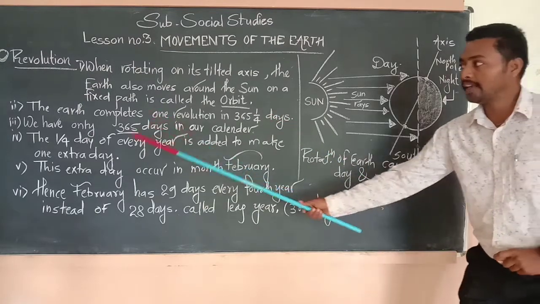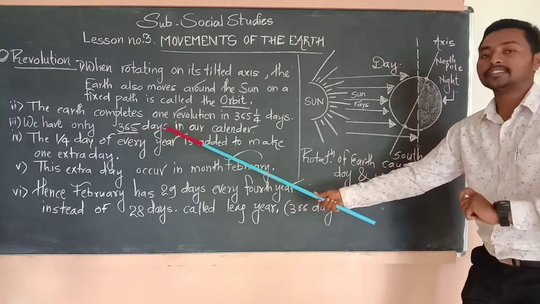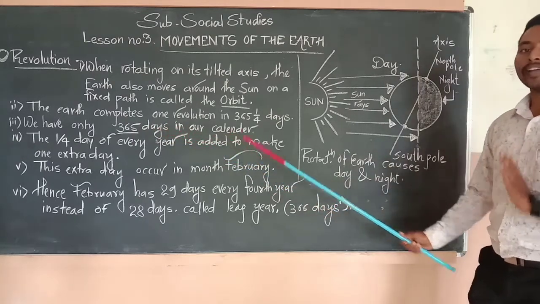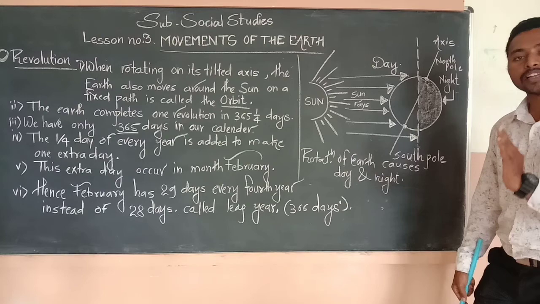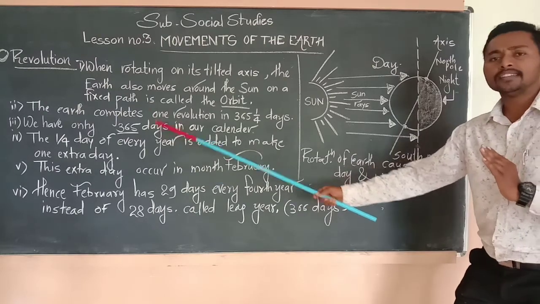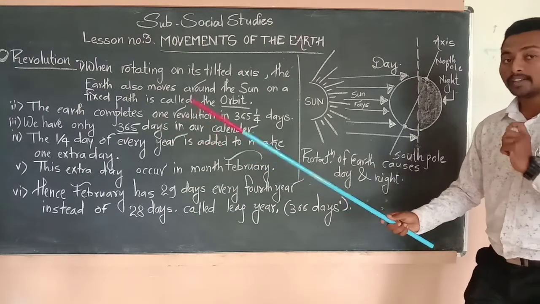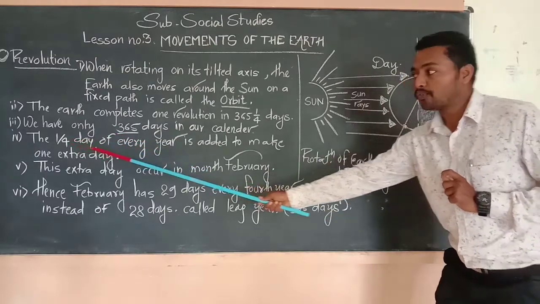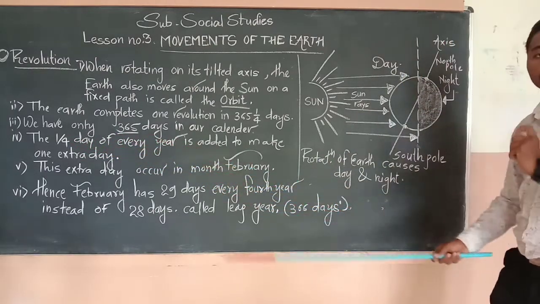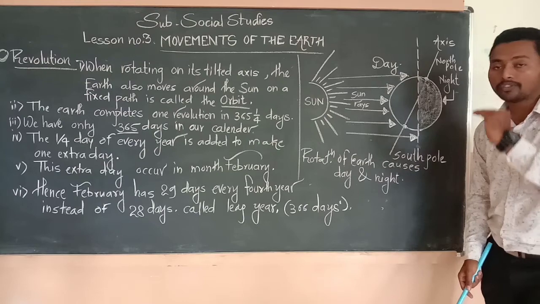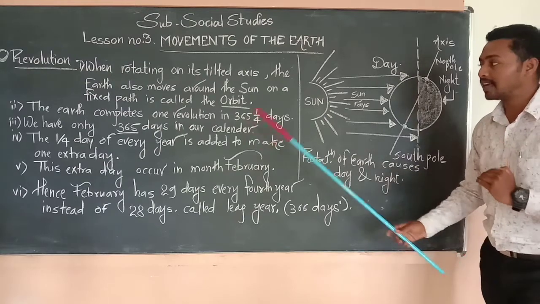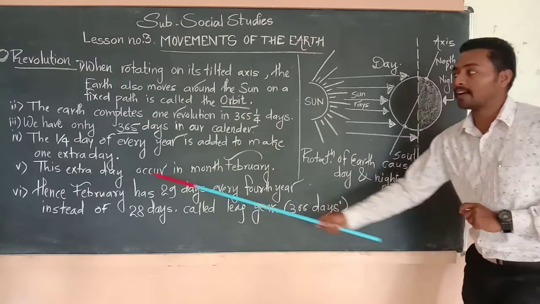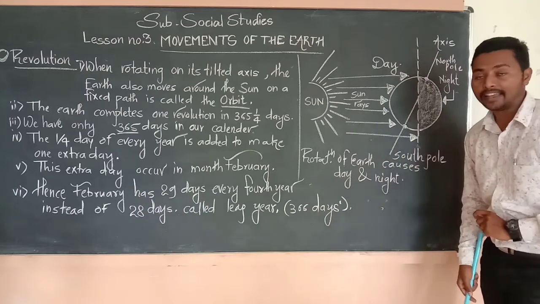We have only 365 days in our calendar. We know how many days we count in our calendar, 365. Next, point number 4, the 1/4 day of every year, the fourth part, is added to make one extra day.